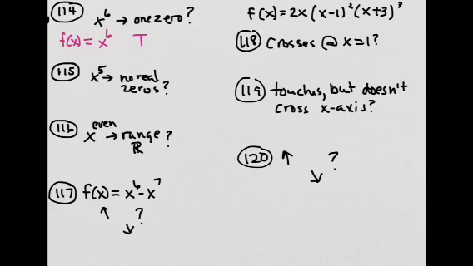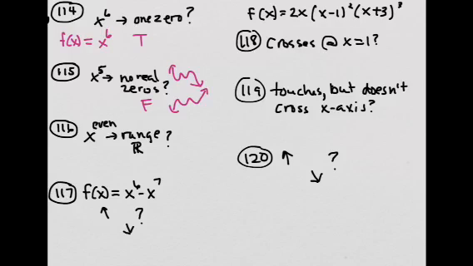It does exist. 115, a 5th degree polynomial having no real zeros. Well, if it's a 5th power, one end has to go up and the other one has to go down. It could go either way, so it has to cross the x-axis at some point. So this would be false.